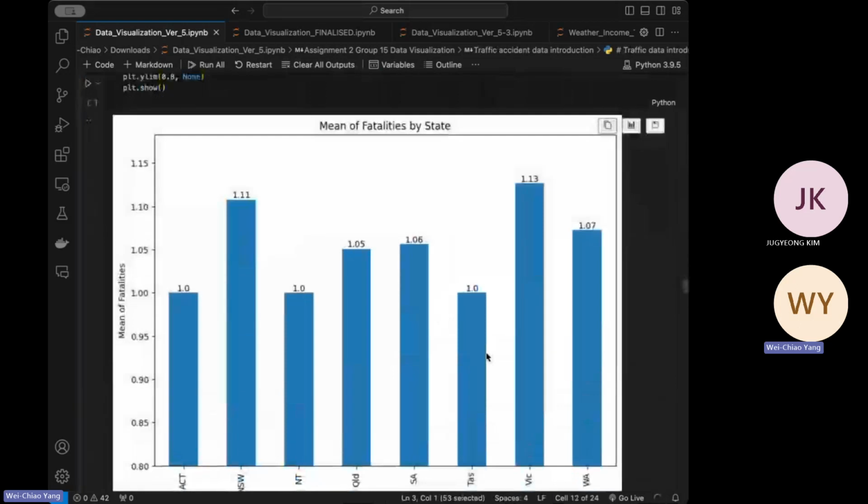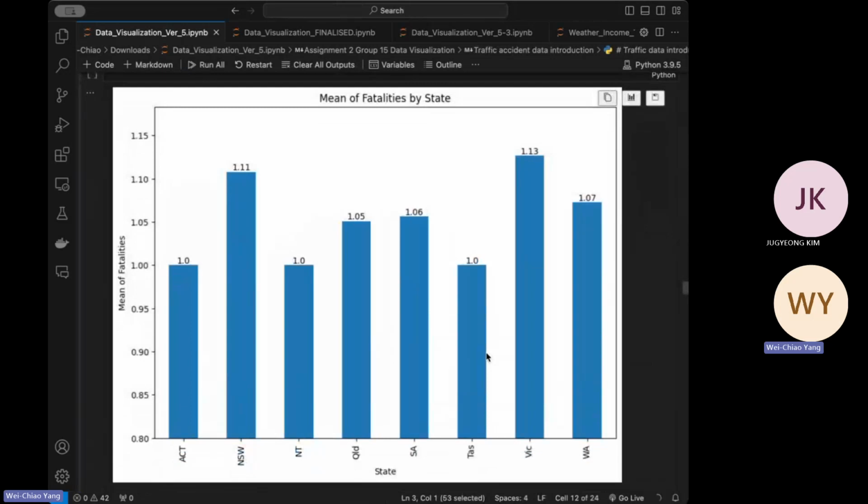This graph shows the mean of fatalities by state. As you can see, most of the states are around 1 to 1.15 mean number of fatalities.